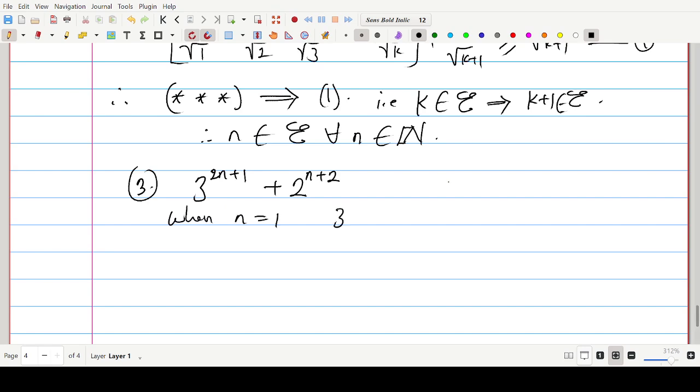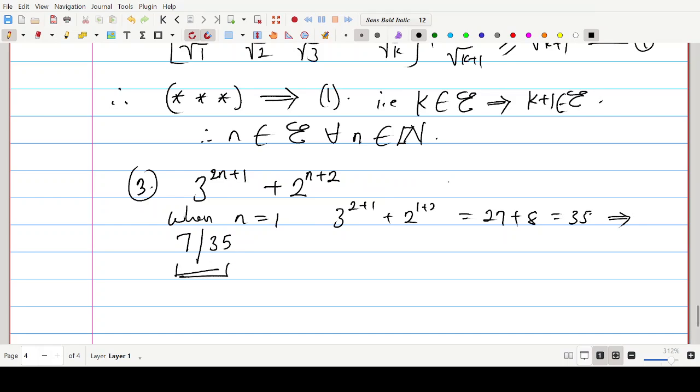We have 3 to the power 2 plus 1 plus 2 to the power 1 plus 2, and that will give us 27 plus 8, and that gives us 35. Now, it is true that 7 can divide 35. Please, this symbol means 7 divides 35.